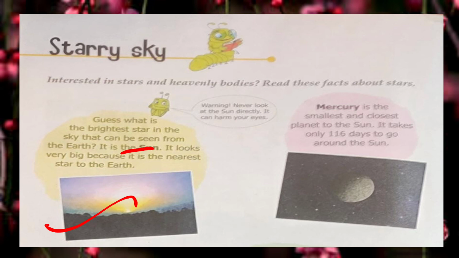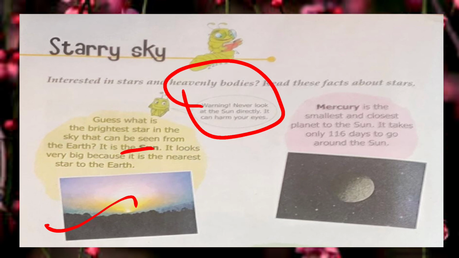Here a warning is written. Noe is giving us a warning. What is the warning? Let's read. Noe is saying never look at the sun directly. You should never look at the sun directly. It can harm your eyes. Whenever you are looking at the sun, you must use goggles, that is sunglasses.